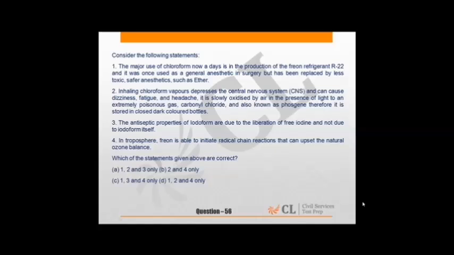The major use of chloroform nowadays is in the production of freon refrigerant R22. So this statement is correct. Second is also correct. Third, the antiseptic properties of iodoform are due to liberation of free iodine and not due to iodoform itself. This is also correct. Fourth is incorrect. Why?